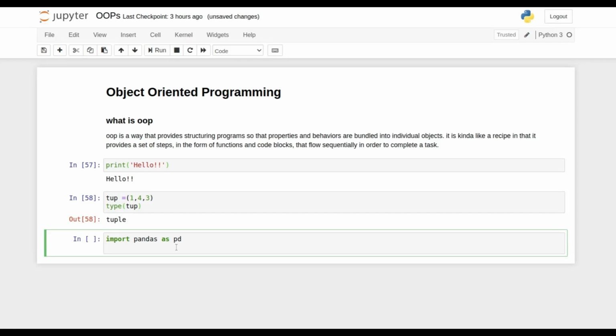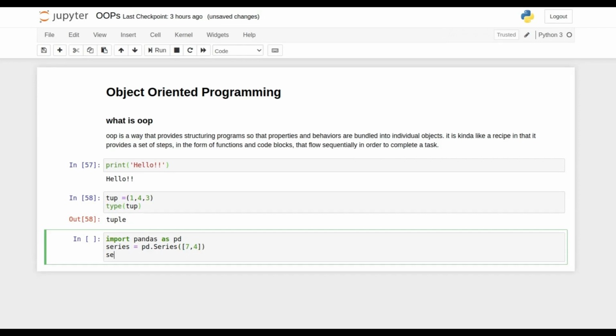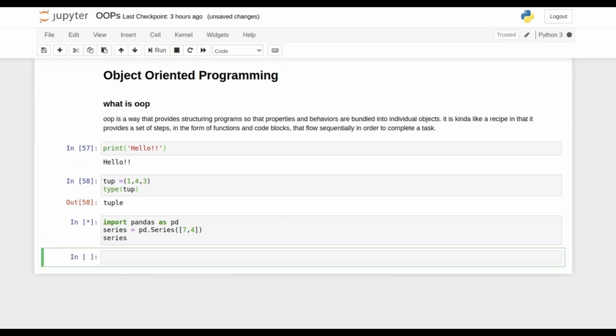That is one library, and whenever we create a data frame, for example, I just want to create a pandas series. So I'll define something like pd.Series, and then I can pass any list over there and print that series to see.